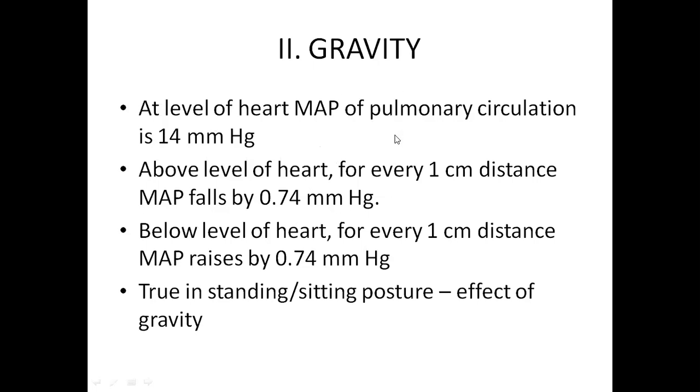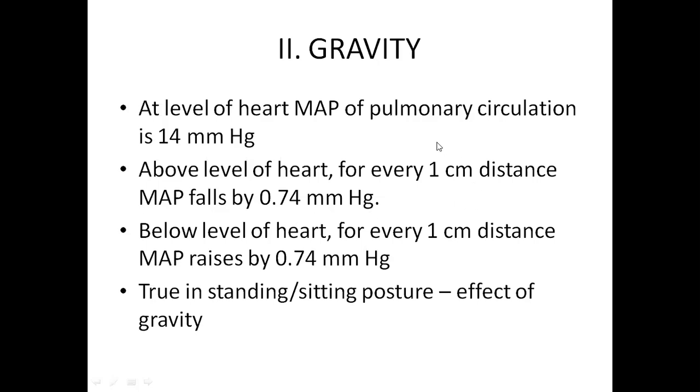In supine posture, there is no effect of gravity. In standing posture, when you go away from the heart towards your head, for every 1 centimeter there is a fall of 0.74 millimeter of mean arterial pressure, both for pulmonary and systemic circulation.